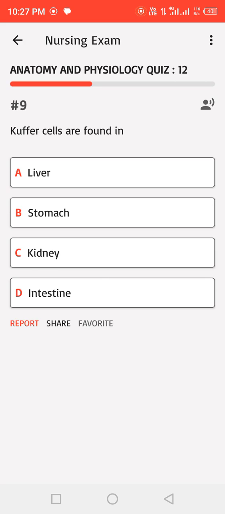Kupffer cells are found in: A. Liver, B. Stomach, C. Kidney, D. Intestine.